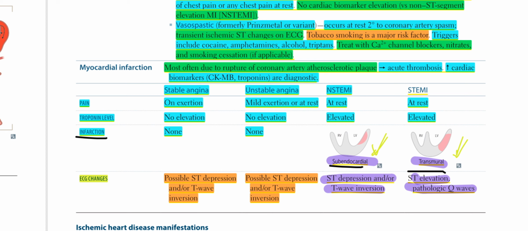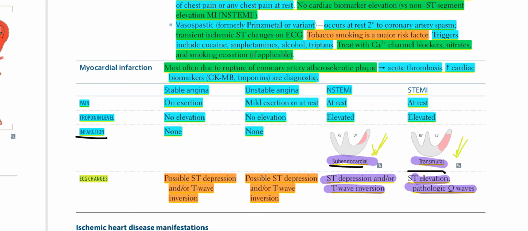So once again, myocardial infarction is most often due to rupture of coronary artery atherosclerotic plaque, acute thrombosis, with increased cardiac biomarkers, for example CK-MB and troponins are diagnostic. Pain in stable angina is on exertion, in unstable with mild exertion or at rest. In NSTEMI, pain at rest, and in STEMI at rest. No elevation of troponin in stable and unstable, while elevated levels in NSTEMI and STEMI.